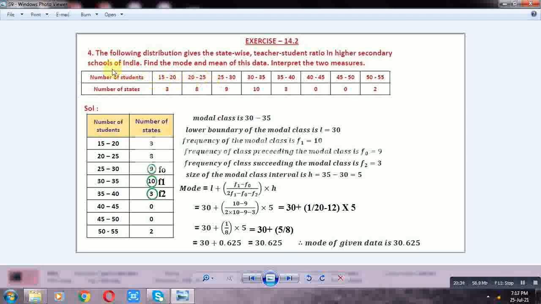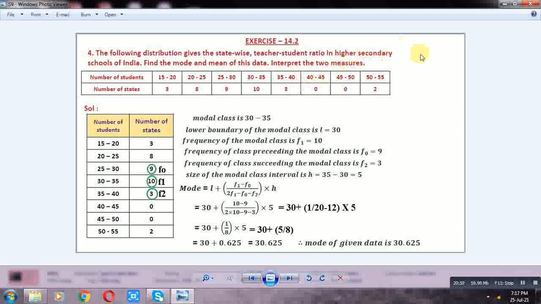Number of students: 15-20, 20-25, 25-30, 30-35, 35-40, 40-45, 45-50, 50-55. Frequencies: 3, 8, 9, 10, 3, 0, 0, 2. Highest frequency class 30-35.